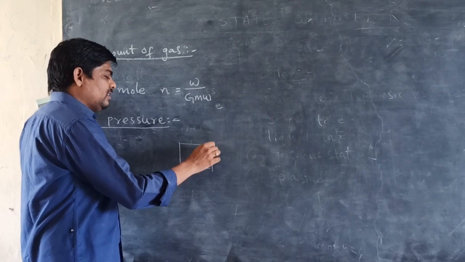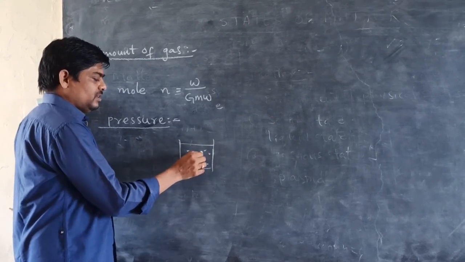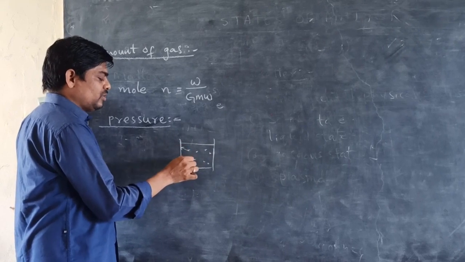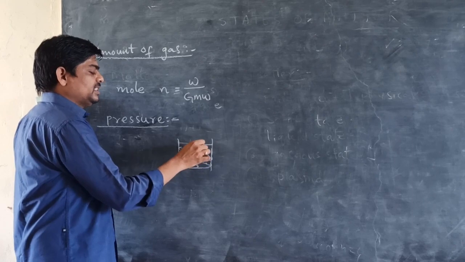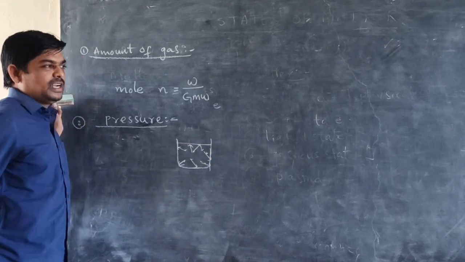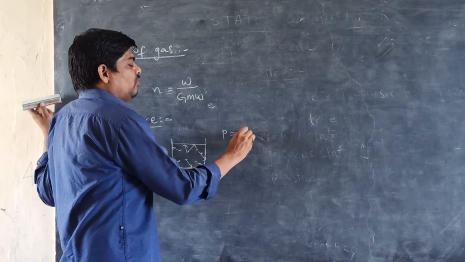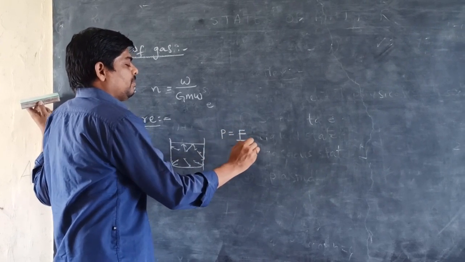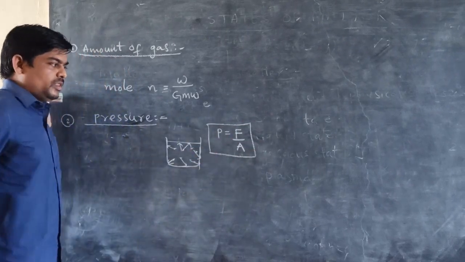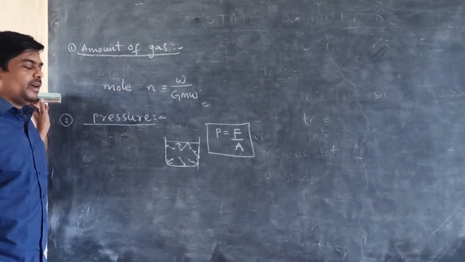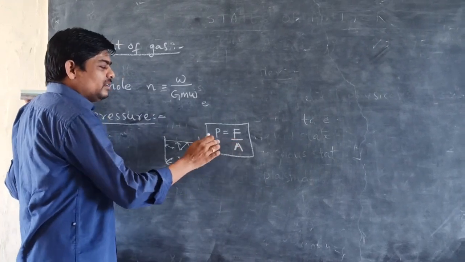For example, in a container, due to collisions of the gas molecules with the walls of the container, pressure is exerted. The pressure formula is pressure equals force by area. The force acting on the gas per unit area is called pressure.